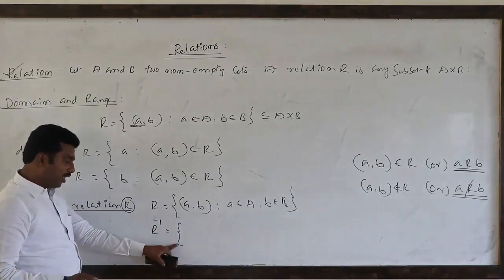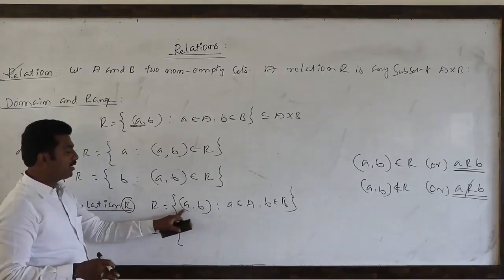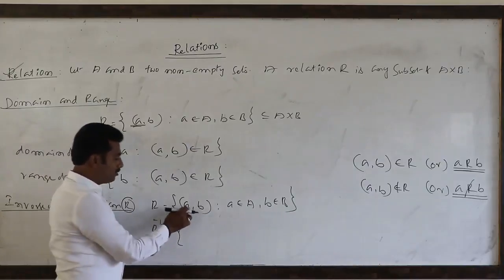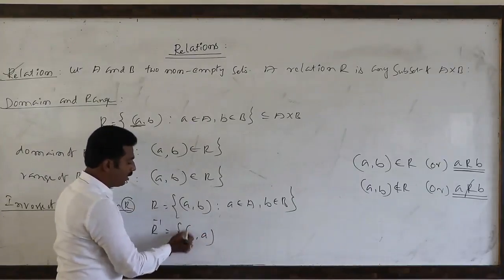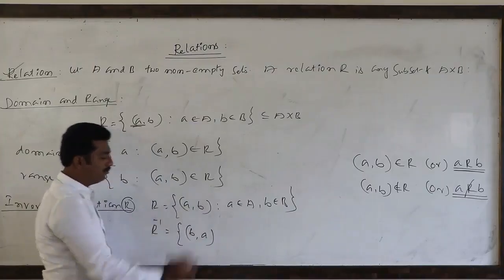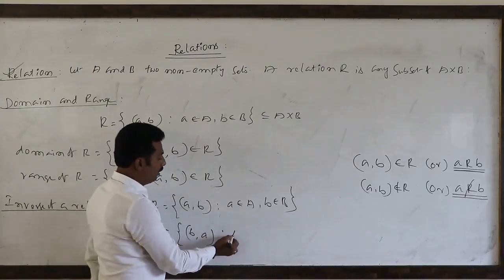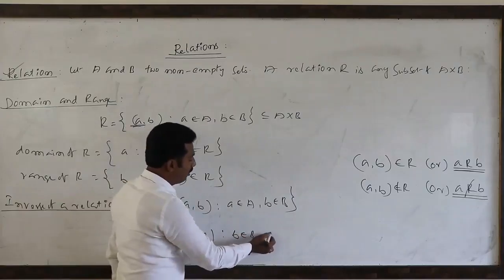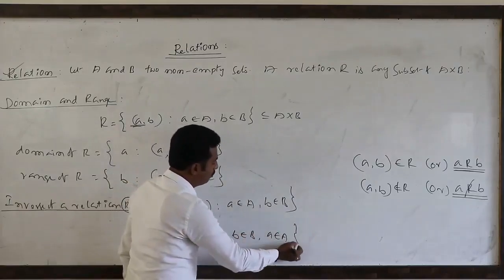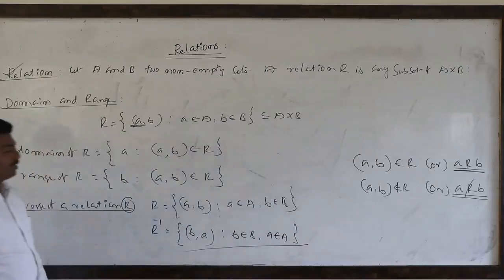It is also a relation, obtained by interchanging the components: the first component becomes the second and the second becomes the first, such that b belongs to capital B and a belongs to capital A. This is the inverse of a relation.